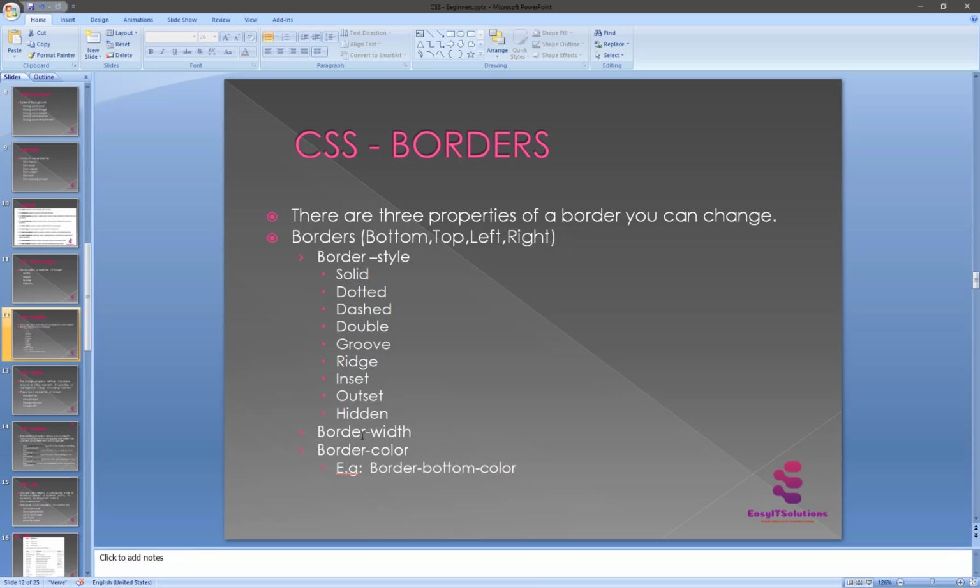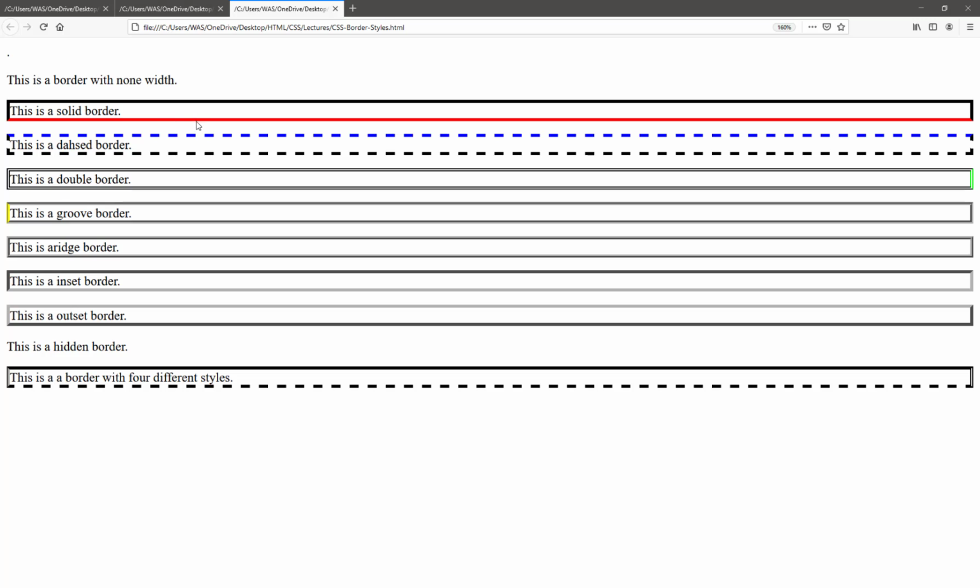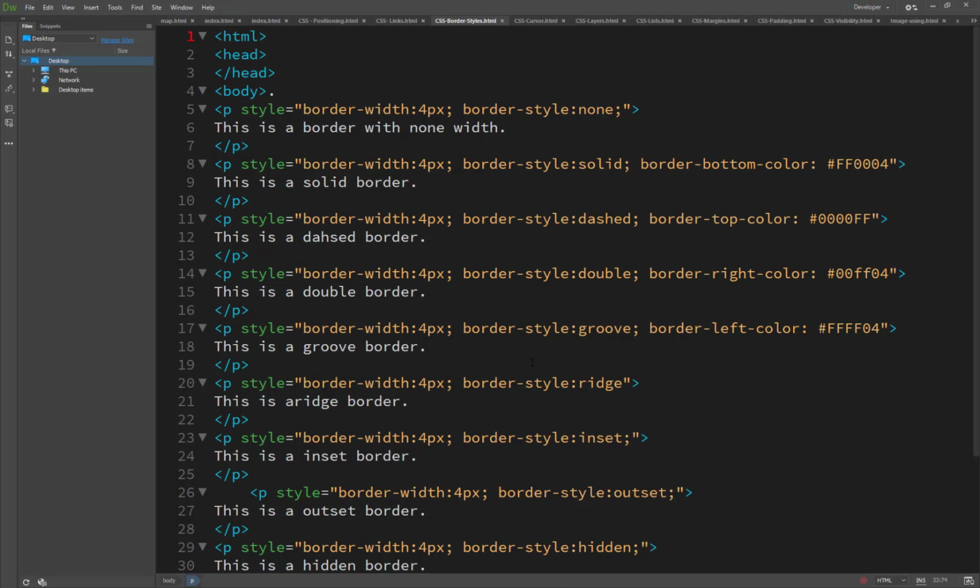About the border width and border color, I have set these also. For the bottom border I have set the color red, the second one I have set dashed with the color blue, the third one, the right side color is green, and for the left side groove I have set the yellow color. So how it's used and how it works you will see, and it's very easy.